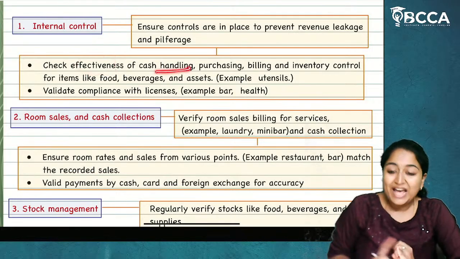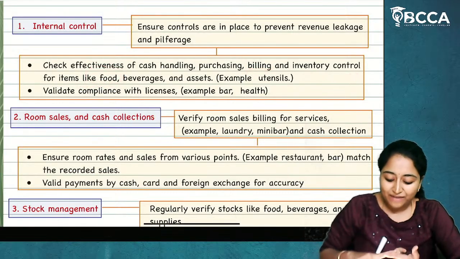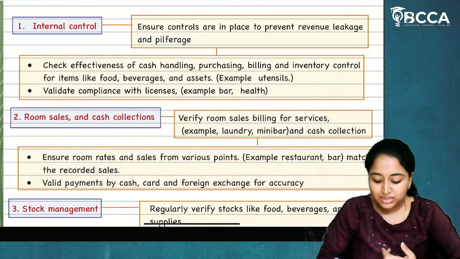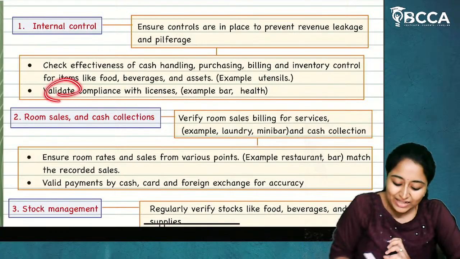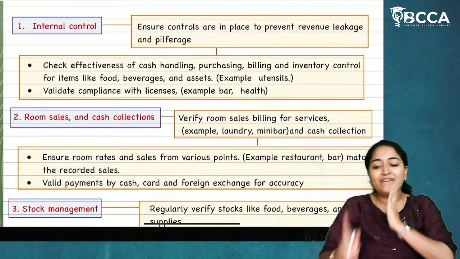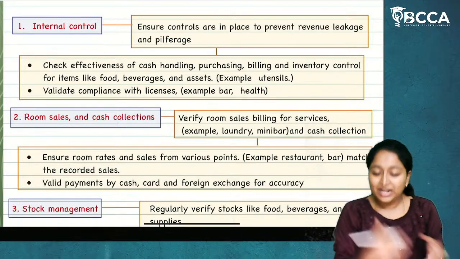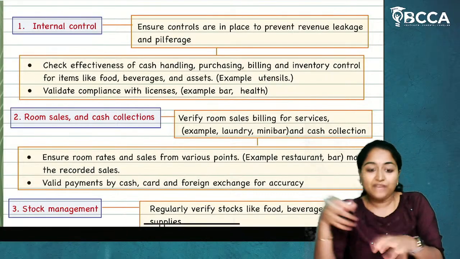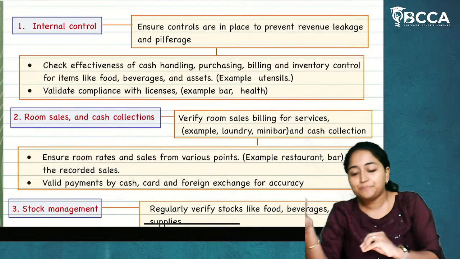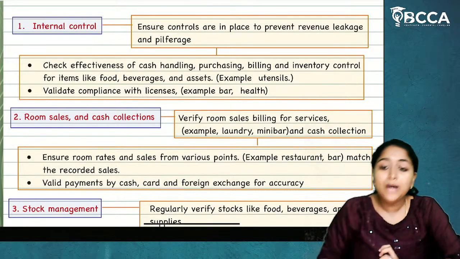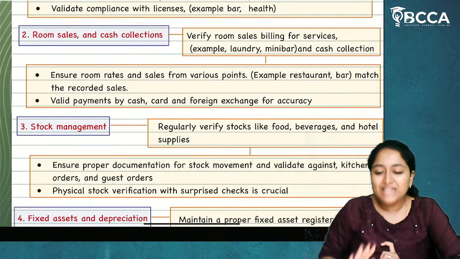Check the effectiveness of cash handling, purchasing, billing, and inventory control for items like food, beverages, assets. Now, what are assets for hotels? Utensils. So, regarding all this, how the cash handling is being done. Validate compliance with the license. For each and everything, the license will be different. For the entire hotel, the license will be different. If there is a bar, a license should be there. If there is any spa, a license should be there. If there is any health center inside the hotel, a separate license will be there. So, for each and every segment of the hotel, whether there is a proper license or not, they have to verify.